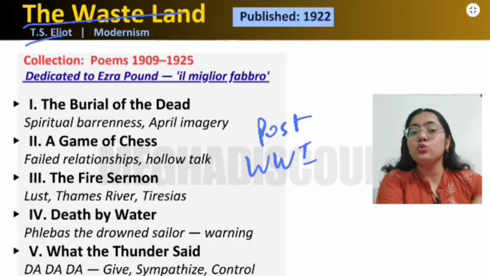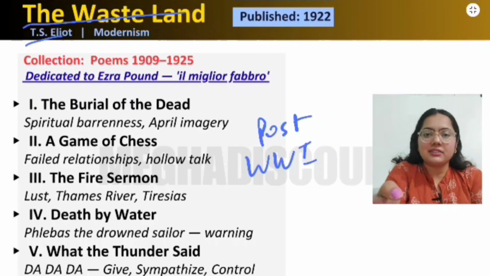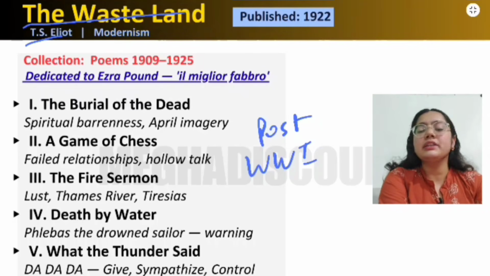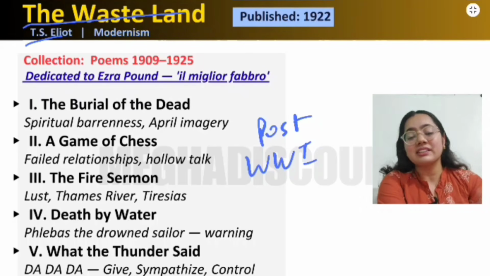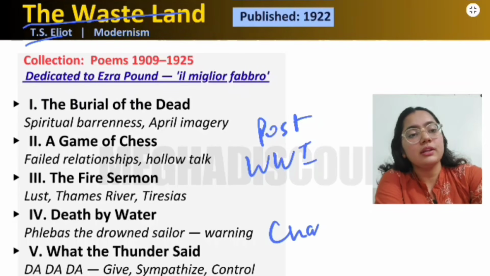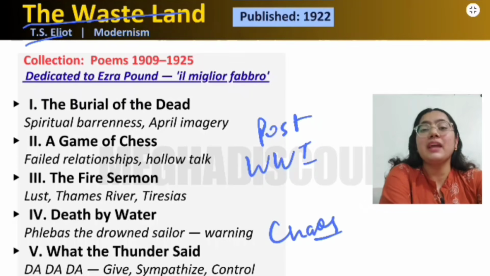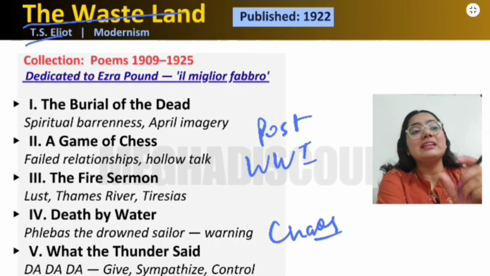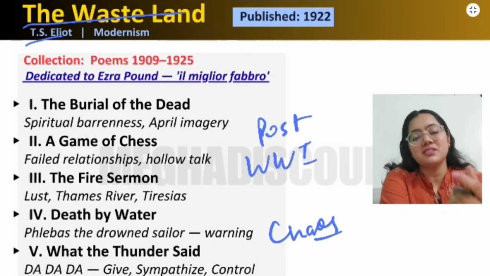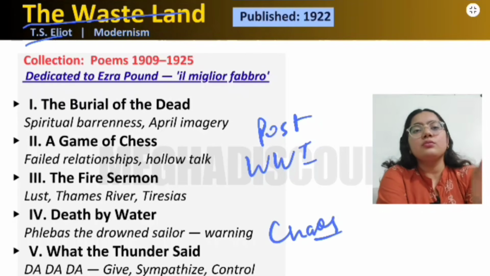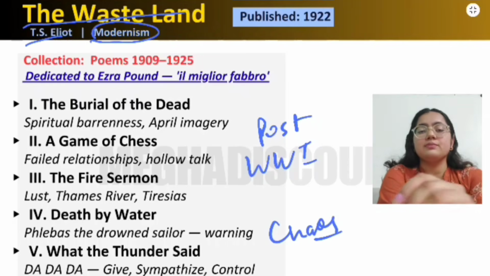There are no rules. Everything is deconstructed, right? We have read in literary theory that things are deconstructed now. Similar to that, there is always chaos all around. There is a chaotic situation, fragmented lives of the people, right? So basically the waste land is full of waste. Everything is wasted here, right? So this is basically the modernism which is there.